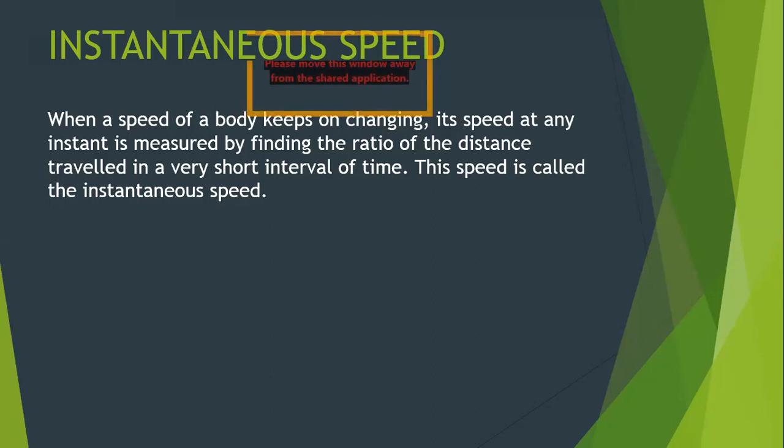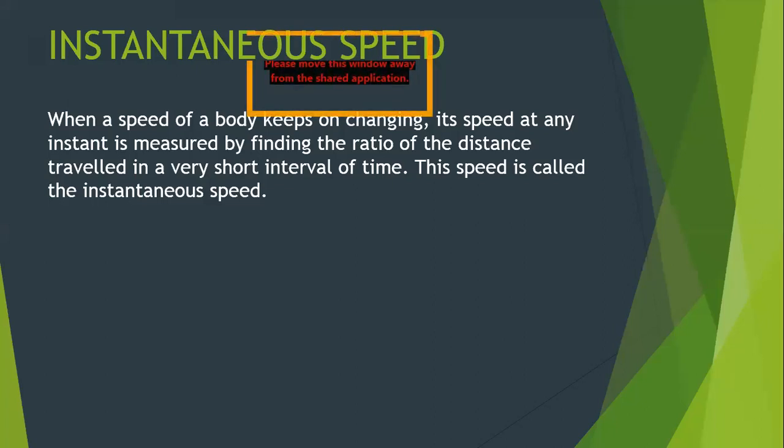How do we find this instantaneous speed? We find it by taking the distance traveled in a very short interval of time. We don't have to wait for 1 second to find out how much the speed is. We find it in a very short interval of time. If you look at your car, the speedometer of your vehicles is actually flashing the instantaneous speed.